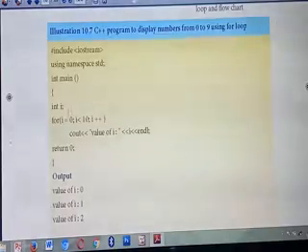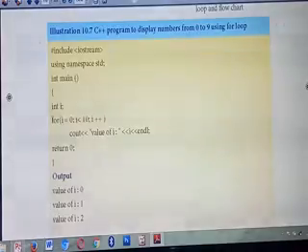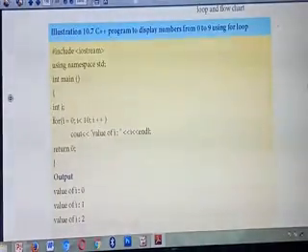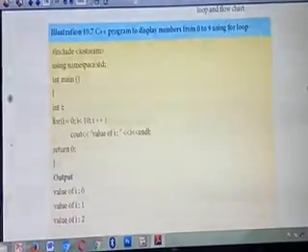Understood? Okay. So now you are going to write the for loop. Listen carefully. A for loop will contain 3 parts. What are the parts? Initialization, test expression and update expression. First one is initialization. What do you mean by initialization?